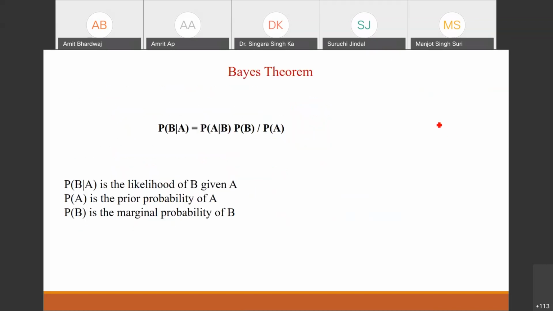Okay, let's start with the Bayes theorem. This is the mathematical expression for the Bayes theorem. We will use this Bayes theorem to develop the Bayesian model.